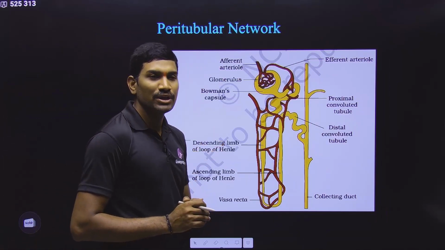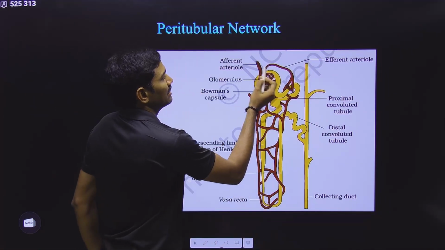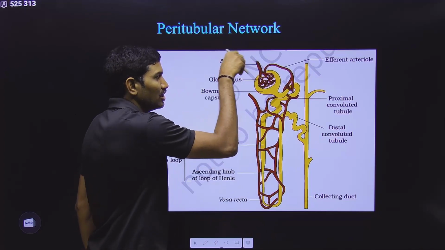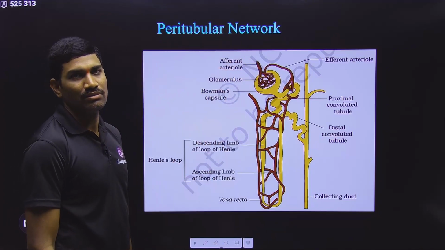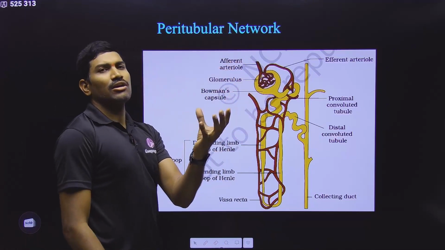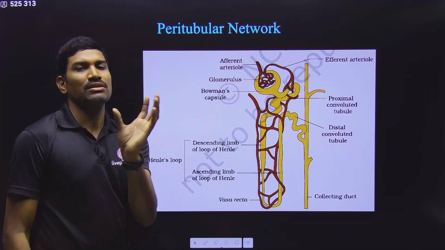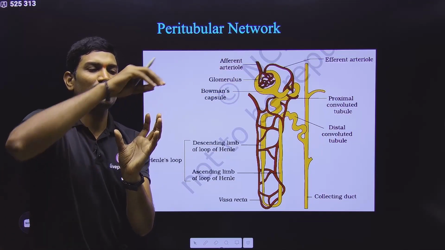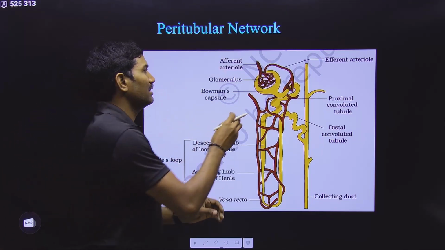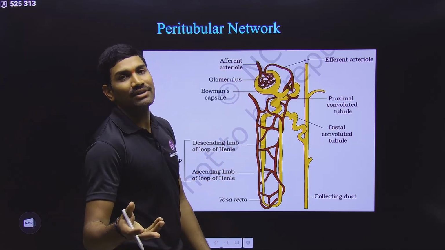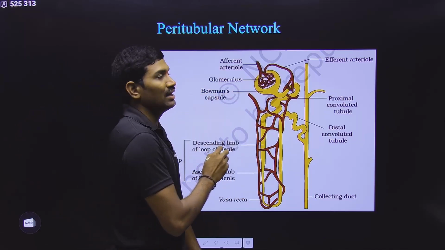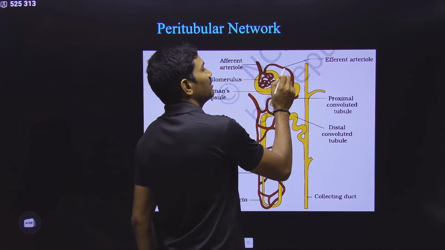Who is forming this peritubular network? See here. The afferent arteriole is entering into this Bowman's capsule, that means the cup-like structure formed by the Bowman's capsule. Into that it is going, and there it is making a network of capillaries called glomerulus, and the remaining blood vessel is coming out.